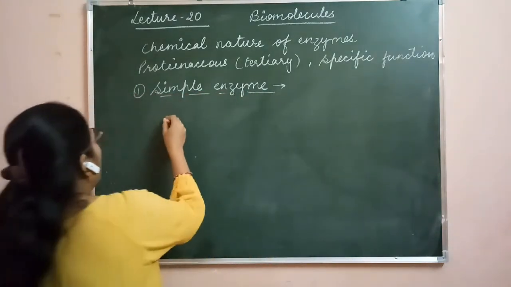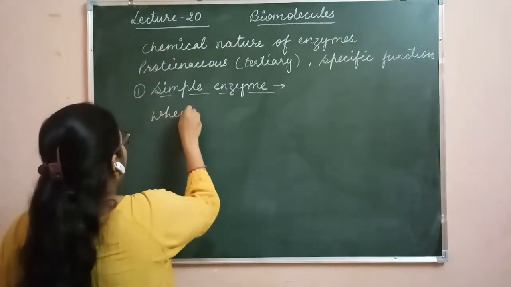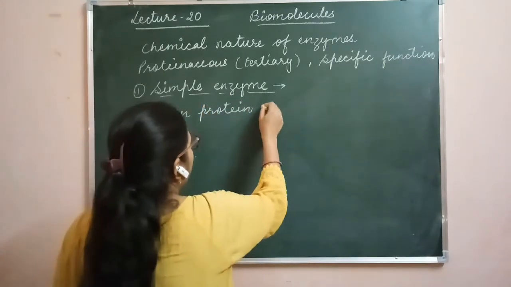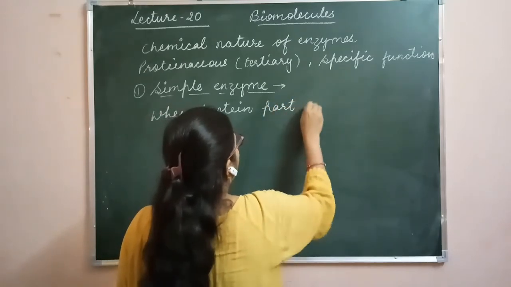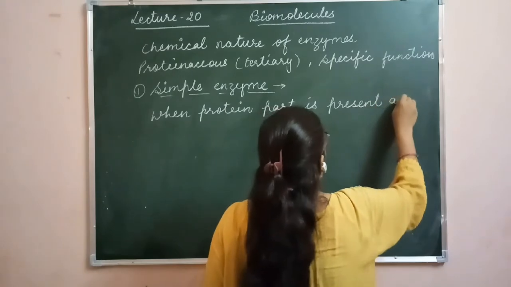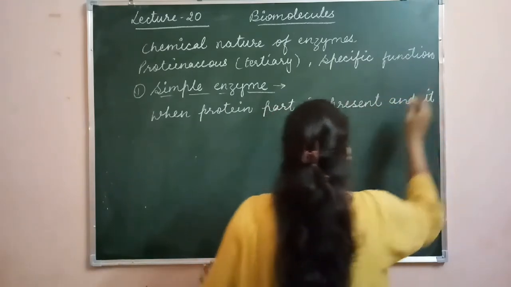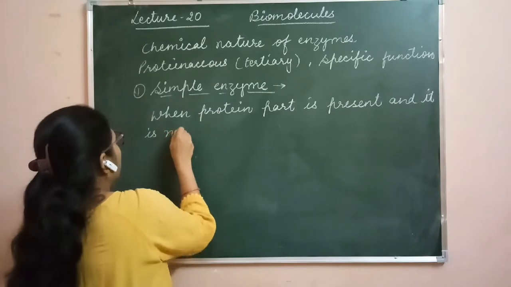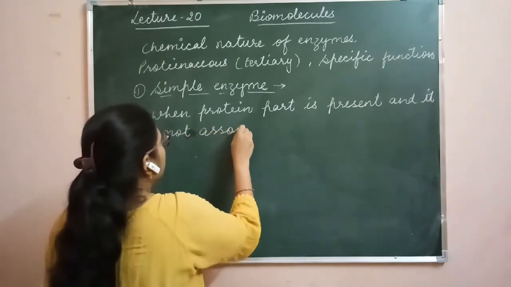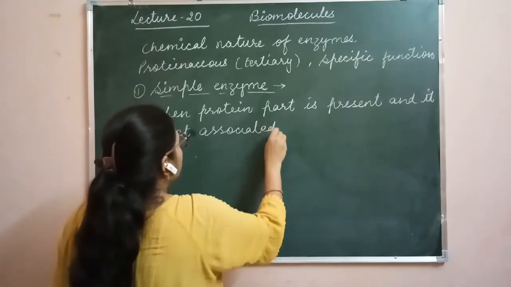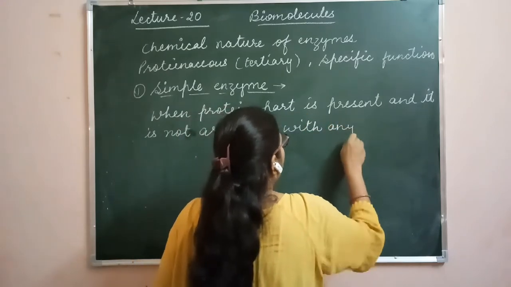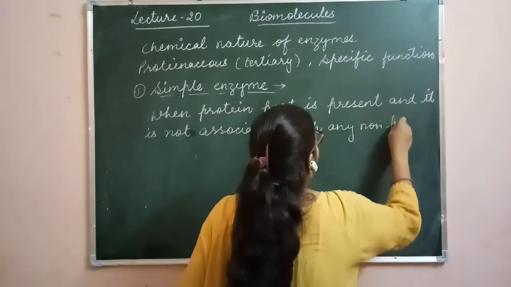So here only the protein part is present, and it is not associated with any non-protein part.